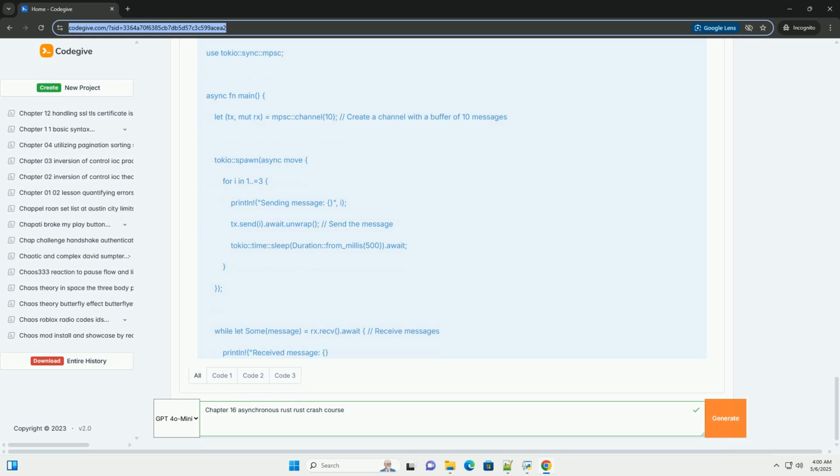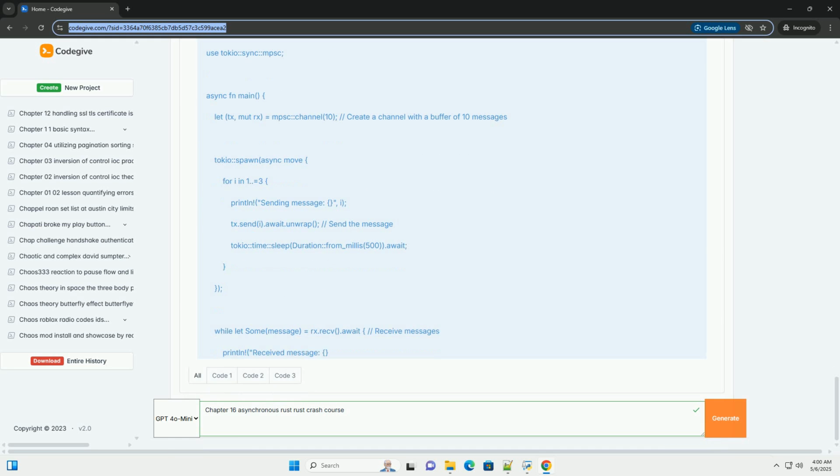Why asynchronous programming? 1. Improved performance: async programming can significantly improve performance in I/O bound tasks, such as network servers or applications that perform a lot of file operations. By avoiding blocking on I/O, you can use CPU resources more efficiently. 2. Reduced overhead: compared to threads, asynchronous operations often have lower overhead. Context switching between async tasks is generally faster than context switching between threads.